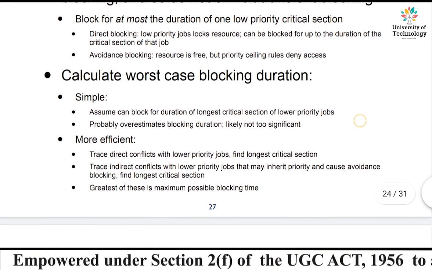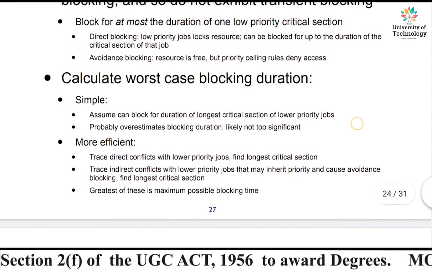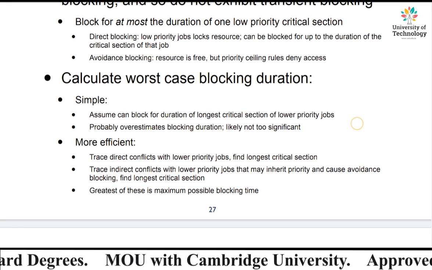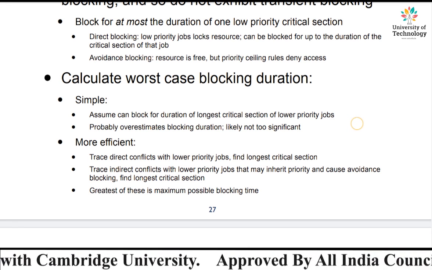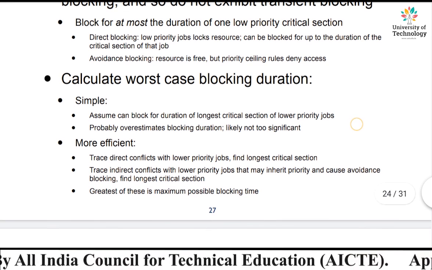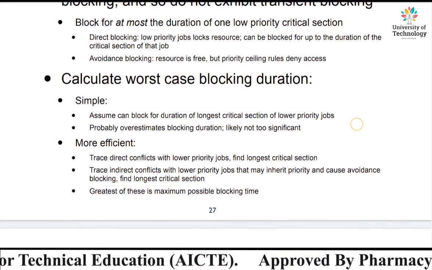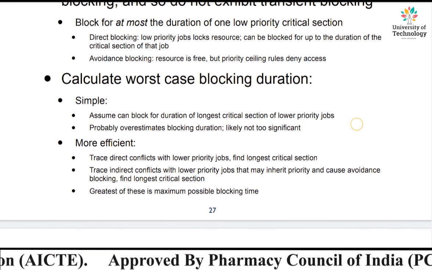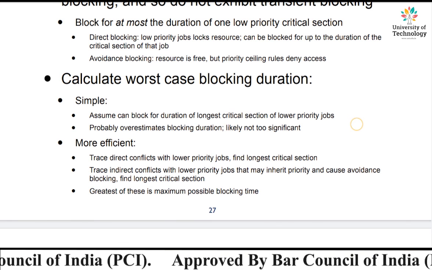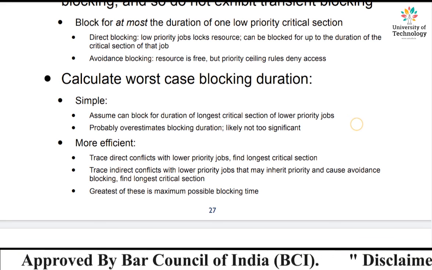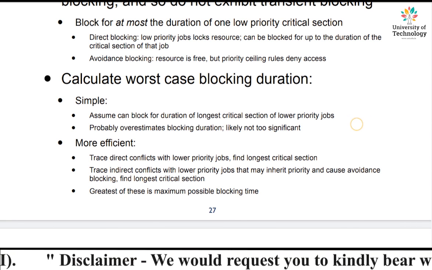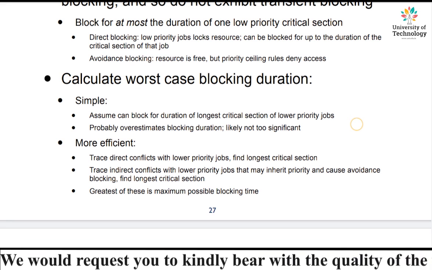We have already seen the example in which J1 and J2 are two jobs, where J1 has higher priority than J2, and J1 gets blocked for the critical section of job J2, which is of lower priority. Similarly, in direct blocking, whenever a low priority job locks the resource, what is the criterion of locking the resource? When two jobs simultaneously ask for the resource, blocking takes place, or a deadlock situation comes.